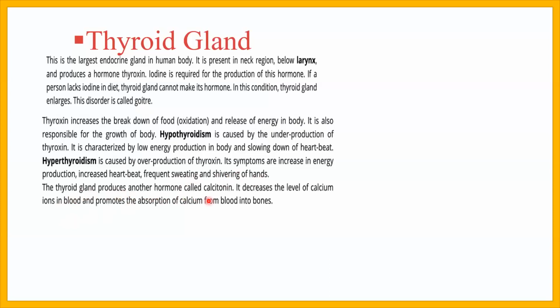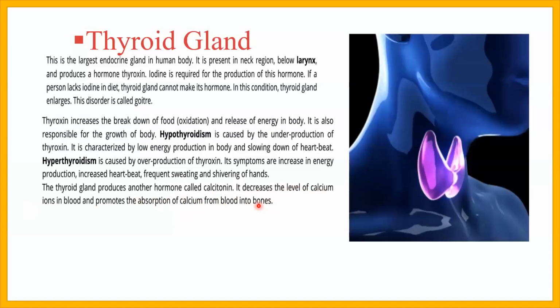The thyroid gland produces another hormone. The first hormone is thyroxine. Its functions are to increase the breakdown of food and release energy, and the growth of the body. Similarly, the second hormone released by the thyroid gland is called calcitonin. It decreases the level of calcium ions in the blood. ब्लड के अंदर कैल्शियम को कम कर देता है and promotes the absorption of calcium from blood into the bones, and bones become strong.